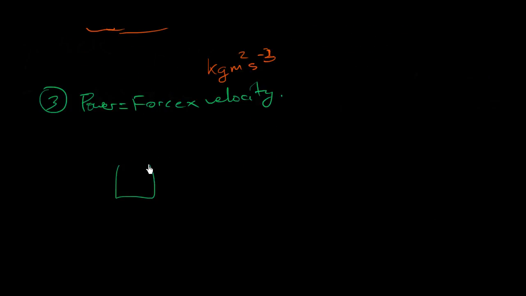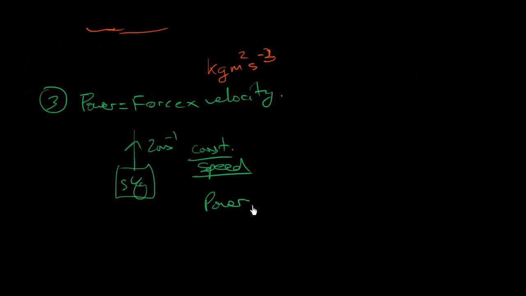Okay, and here we're given a box which is 5 kilograms and it's moving upwards with 2 meters per second of constant speed. It's very important, constant speed, and then they ask us for the power. Okay, so it's moving up. So what are the forces acting on this thing? There's that force which is moving it up, pulling it up with a pulley, and then there's this one which is mg.